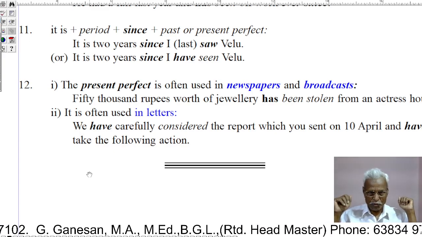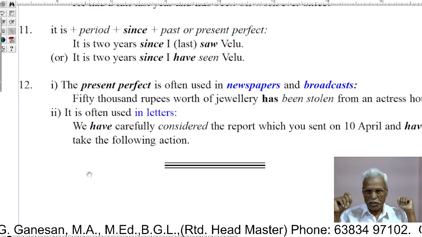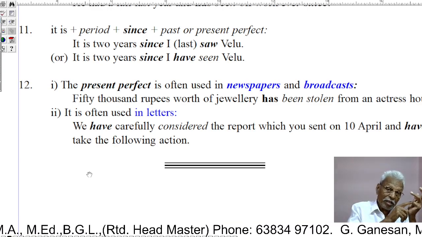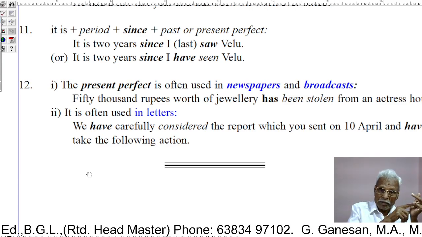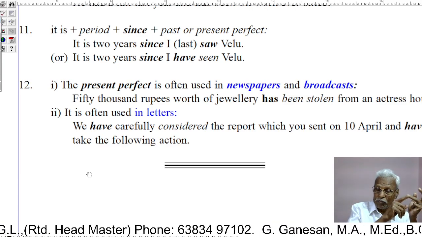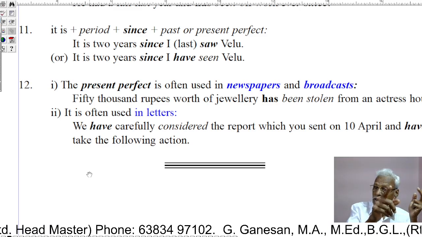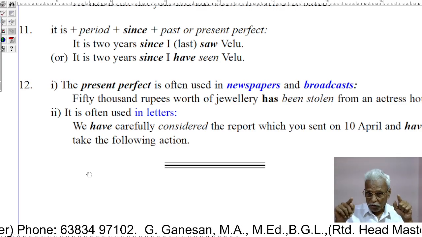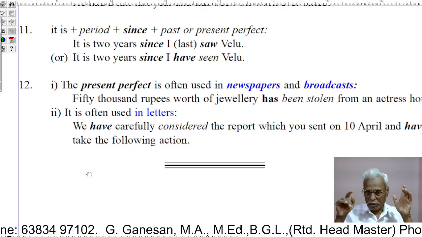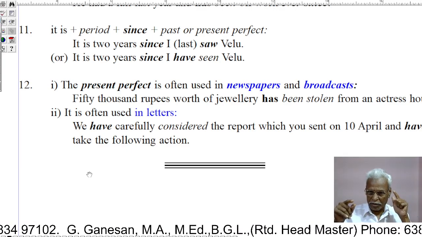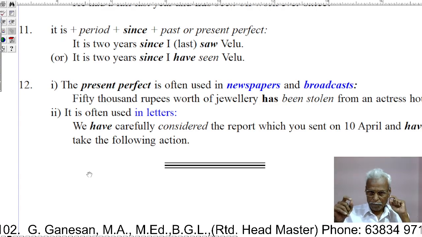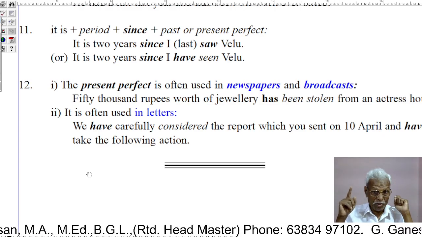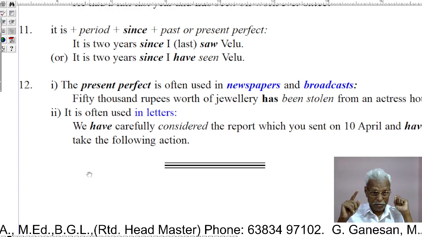It is often used in letters. In letters also it is used. We have carefully considered the report which you sent on 10th April. That is, the letter that a man sent on 10th April has been carefully considered.